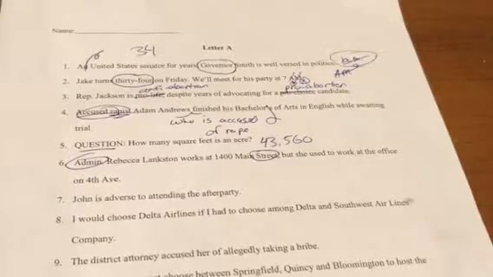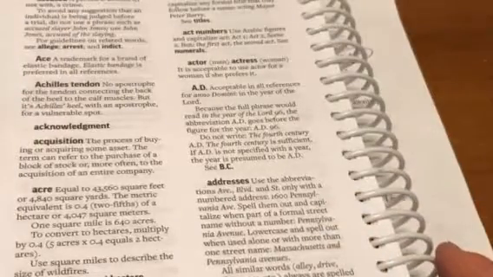The important thing is addresses use the abbreviation avenue, boulevard, and street only with numbered addresses. So you need the number. If you don't have the number, you don't abbreviate. If you simply say somebody was on Pennsylvania Avenue, you would write avenue out. But if you have the street number, then you go ahead and do it.